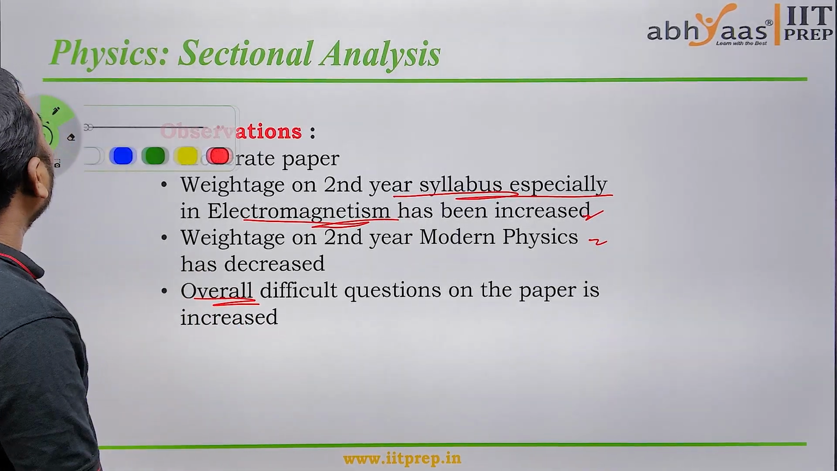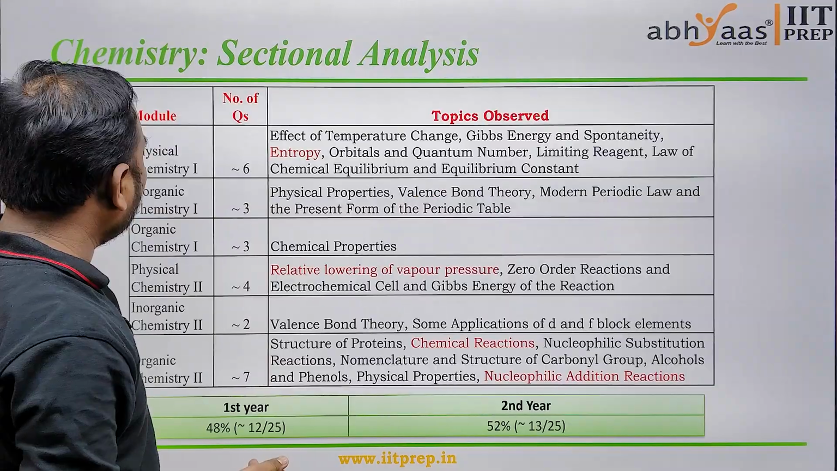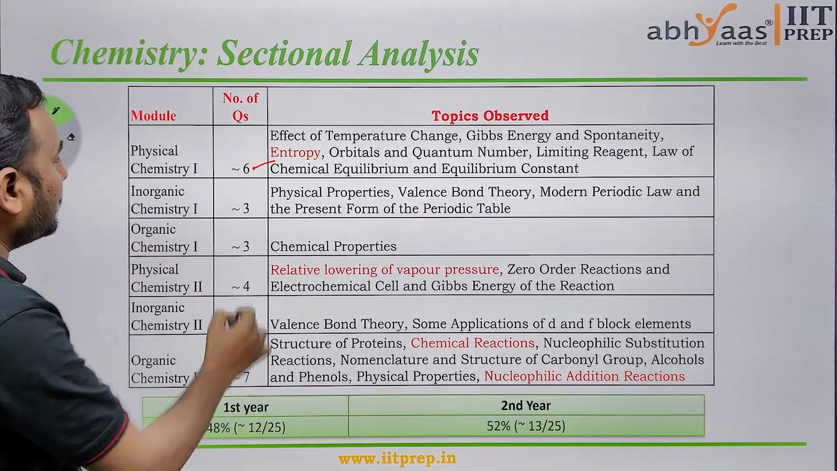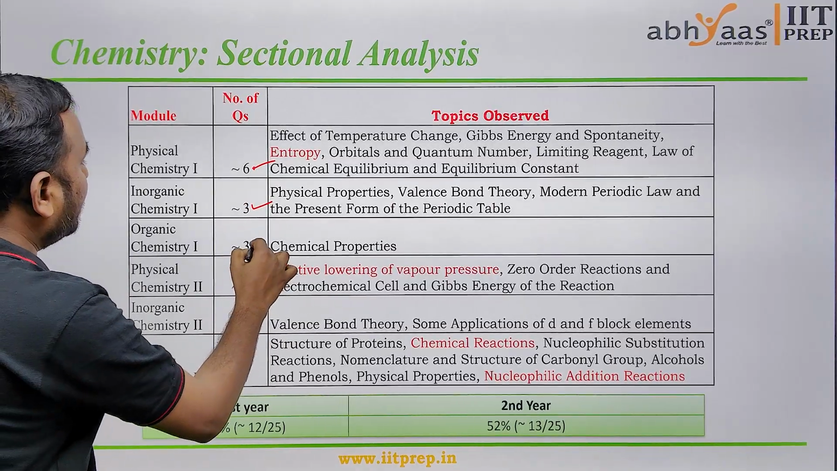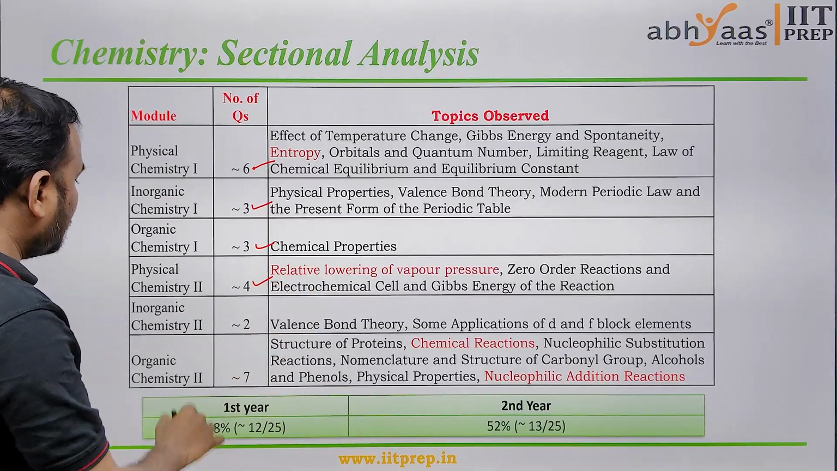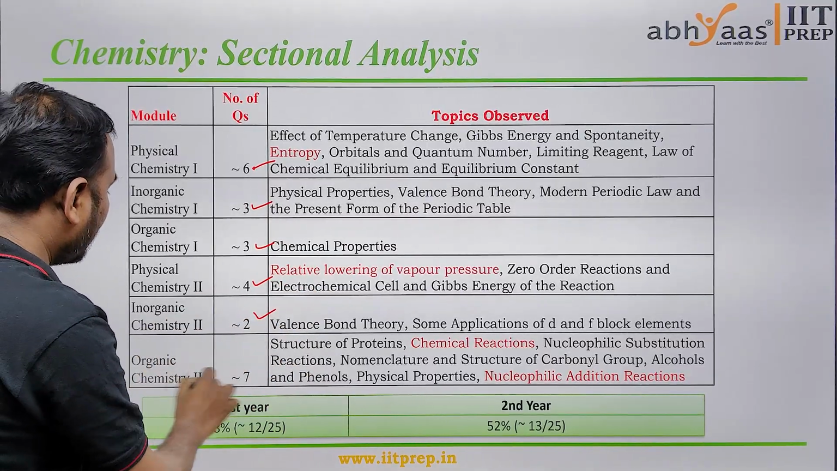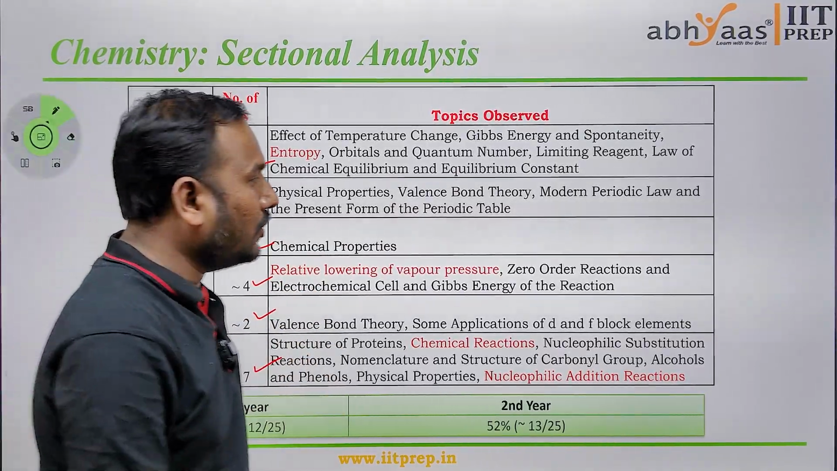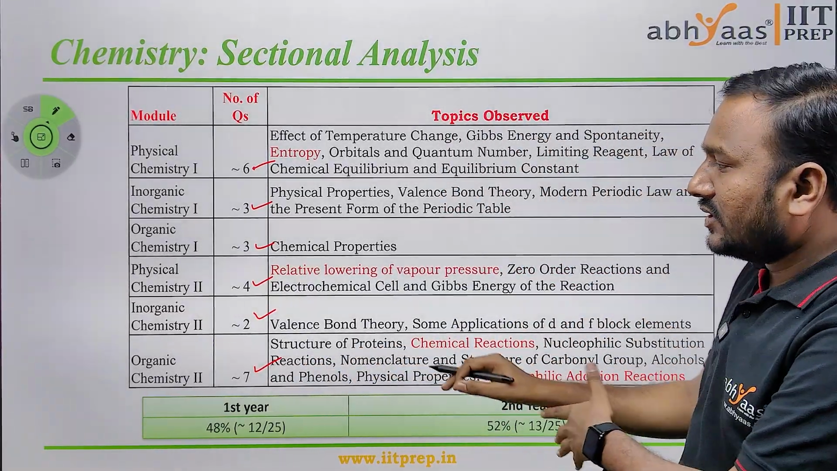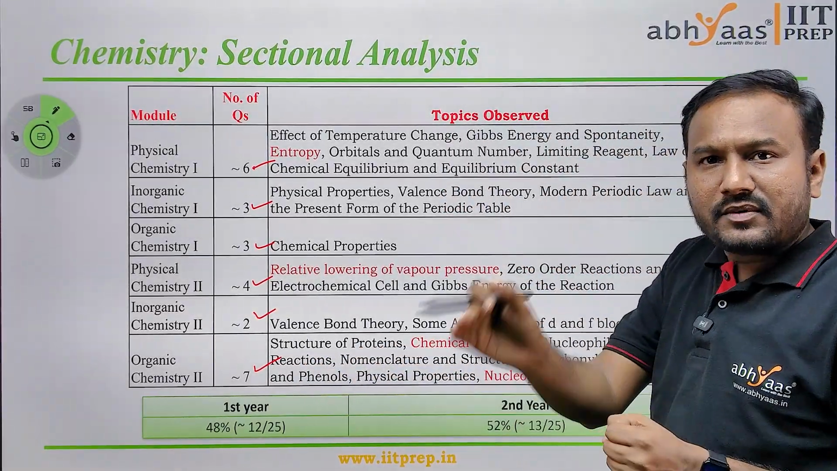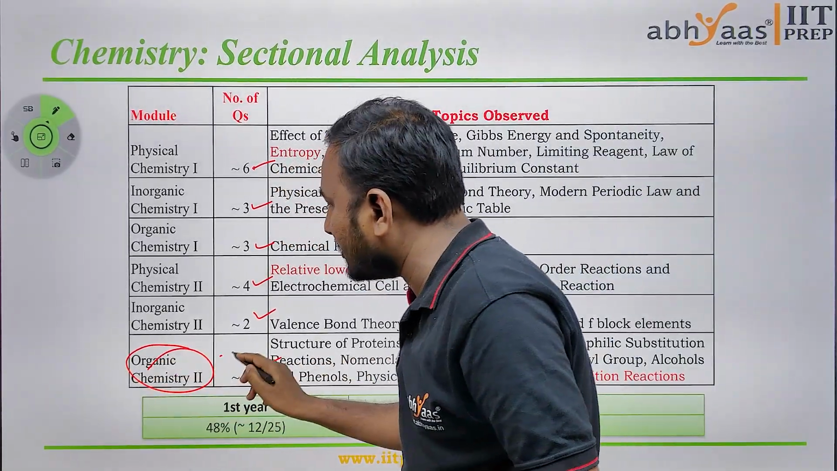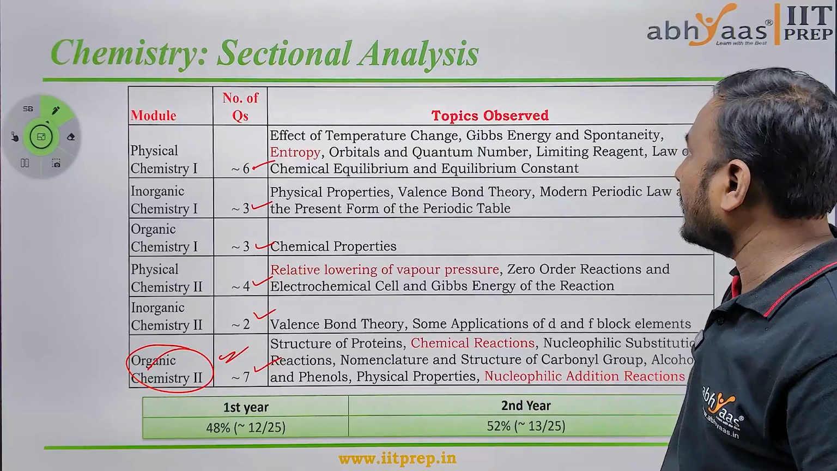Now coming to the chemistry analysis. From the first year syllabus, physical chemistry has 6 questions, inorganic 3, and organic 3. From the second year syllabus, physical chemistry has 4 questions, inorganic 2, and organic 7. So organic chemistry from the second year syllabus has increased when we compare paper 1 to paper 2, paper 3, paper 4. Organic chemistry from the second year syllabus is going on increasing.